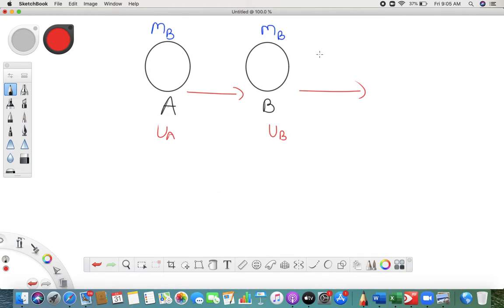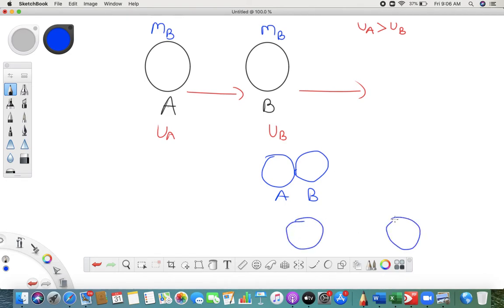So the condition says that the velocity of object A is greater than the velocity of object B. After some time, they collide with each other, and then they again start moving in the same direction.